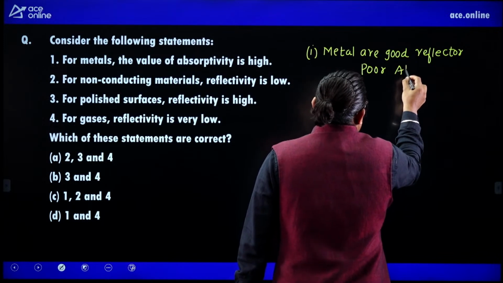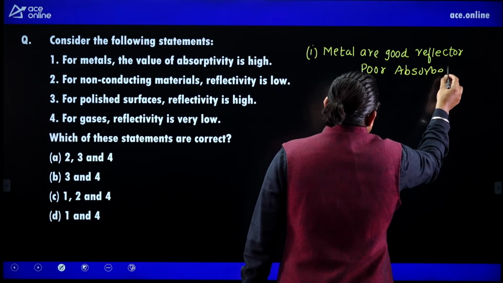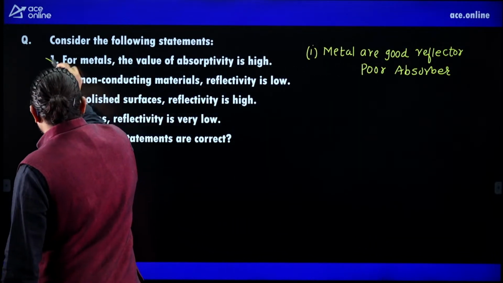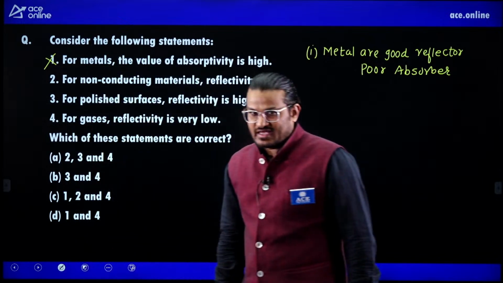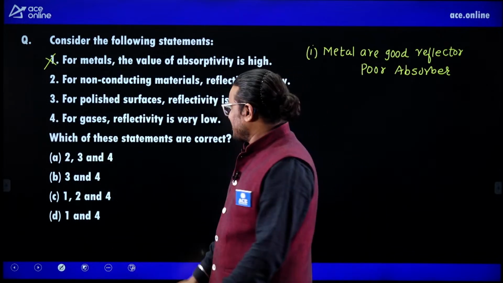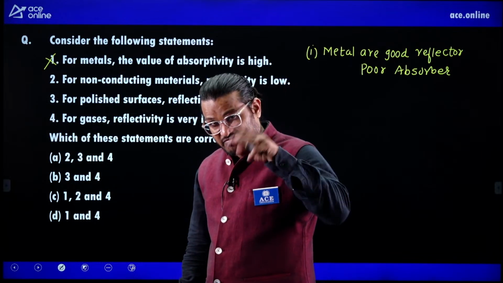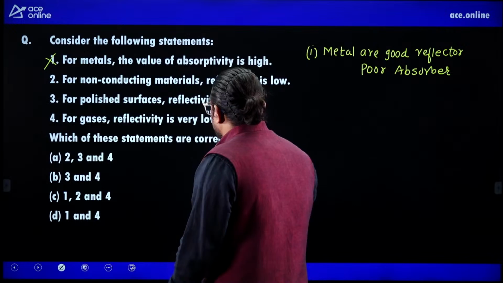So of course they are poor absorbers. First, for metal, reflectivity is high and absorptivity is low. So metals are low absorbers. They will not absorb; they will reflect more because of the presence of electrons.